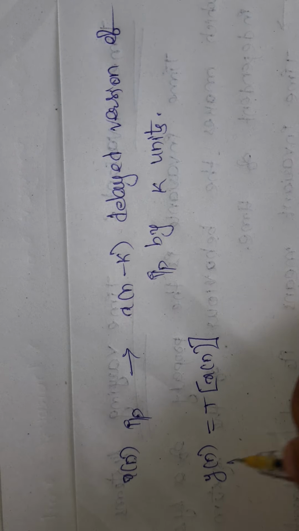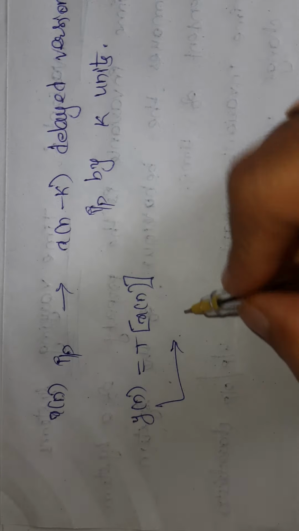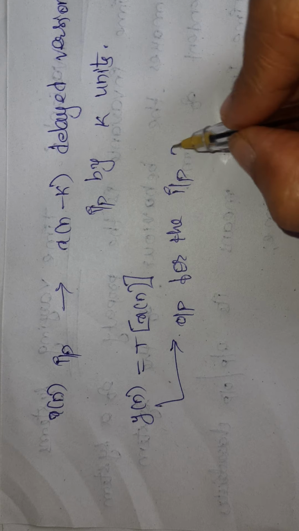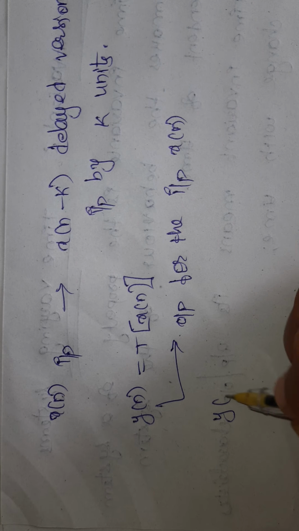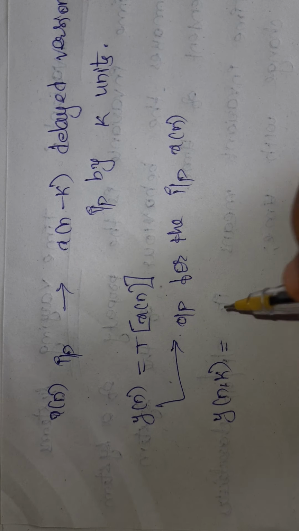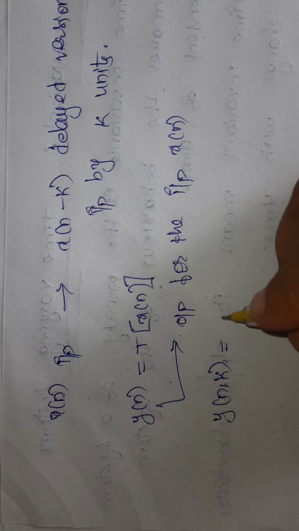So here y of n is the output for the input x of n. If I am having y of n comma k, that is x of n comma k here.